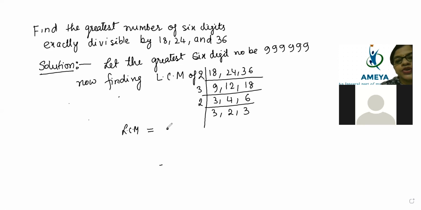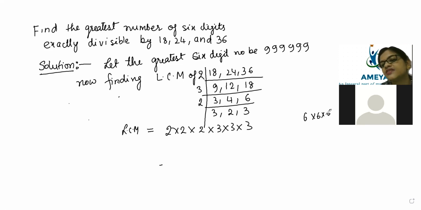The LCM is what, beta? 2 into 2 into 2 into 3 into 3 into 3. So it is exactly coming 6 into 6 into 6, 6 6s are 36.